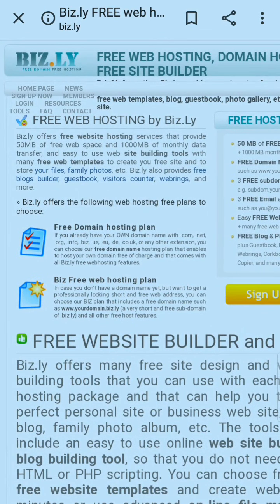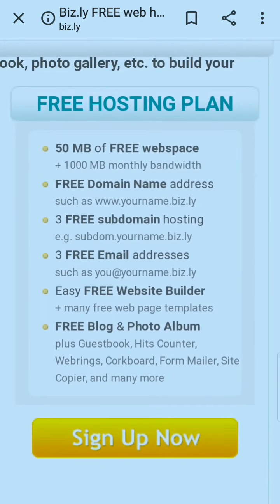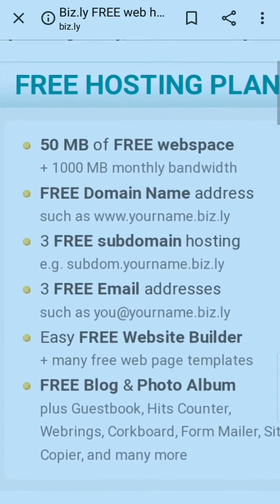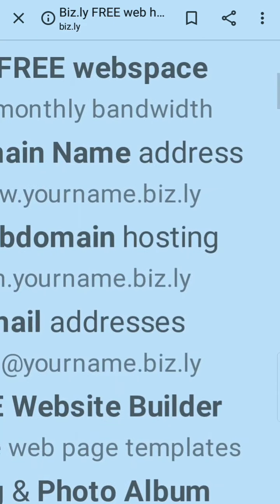You can find a free domain with free hosting. So I'm gonna show you the full free hosting plan. Here you will find 50 MB of free web space plus 1000 MB monthly bandwidth, and a free domain name address such as www.yourdomainname.biz.ly. So here you will find the extension which is .biz.ly.